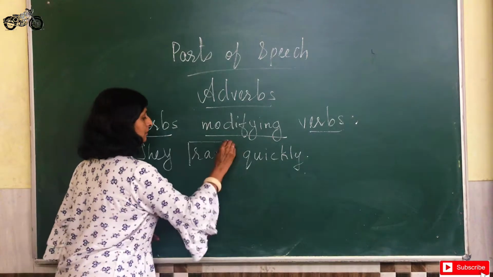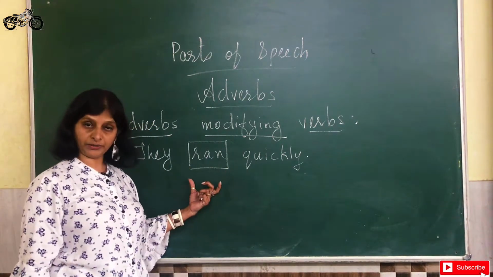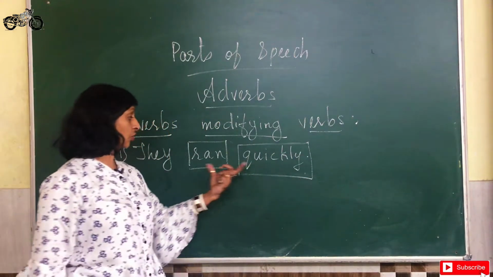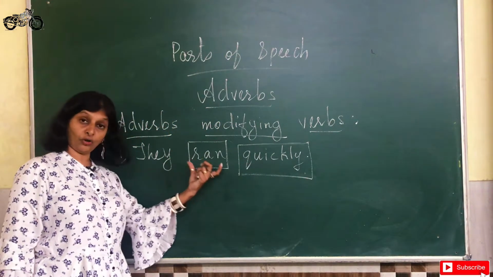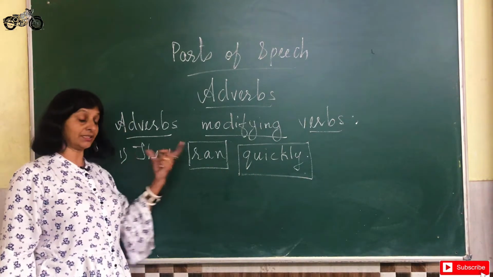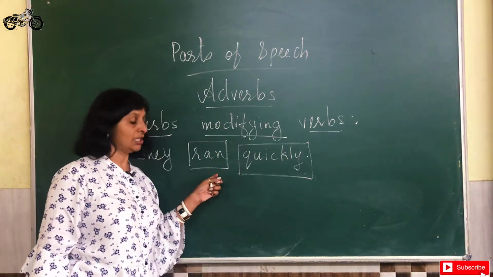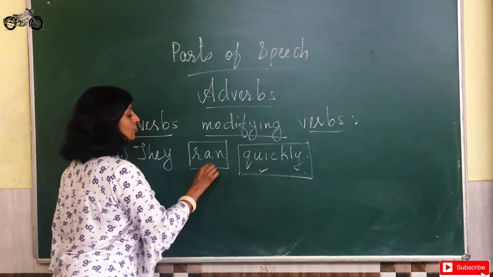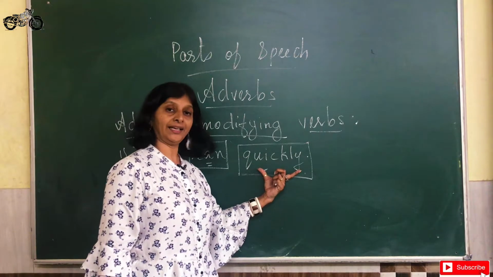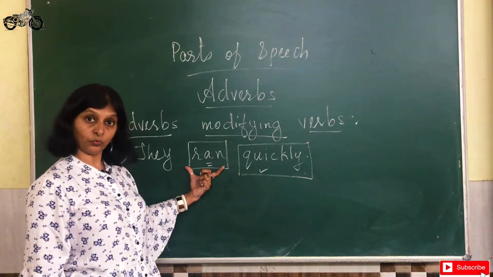Now the word ran is a verb here, and the word quickly is talking about their way of running. The word quickly is not talking about them, but it is talking about how they ran. So this word quickly is talking about the verb ran. So this is where we see an adverb modifying a verb.